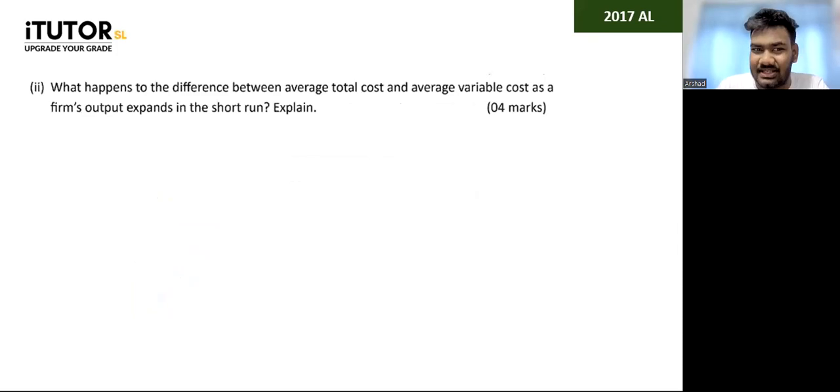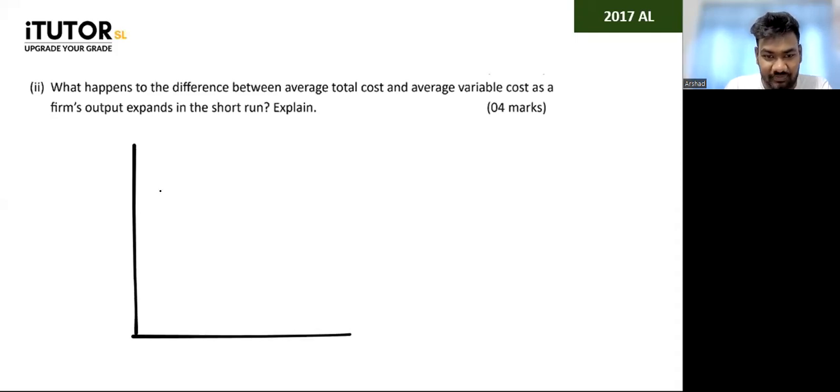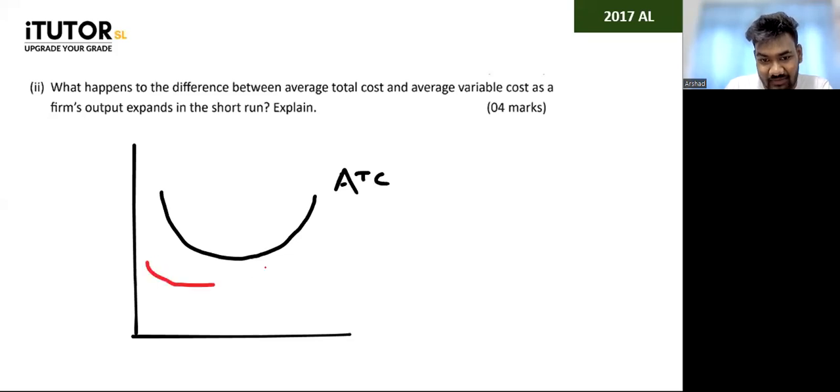This is an easy question. Okay, so can you all first tell me what is the difference between these two curves? The difference between the average total cost and the average variable cost is what? Now this is the average total cost, ATC. This one in red is the average variable cost, AVC.